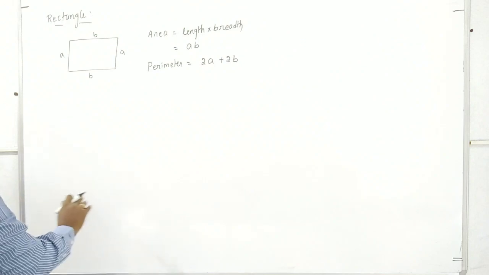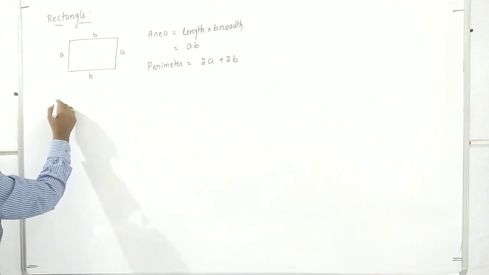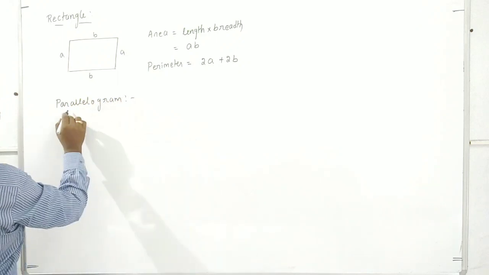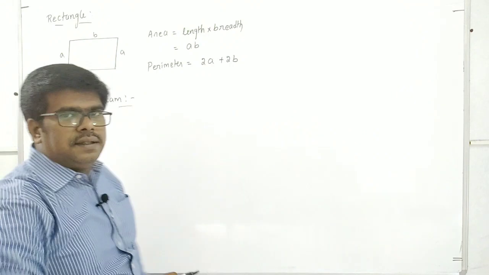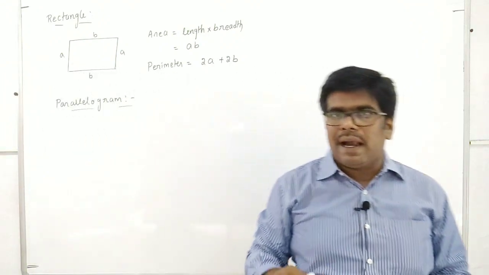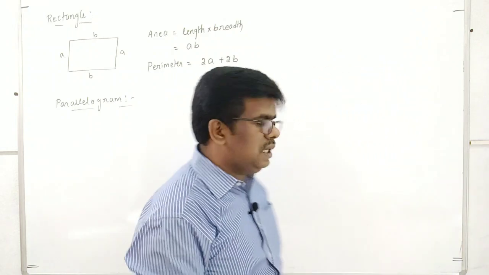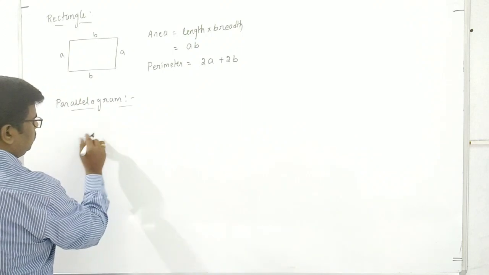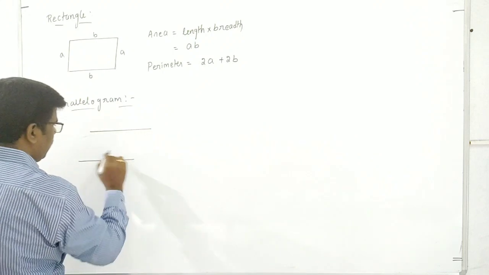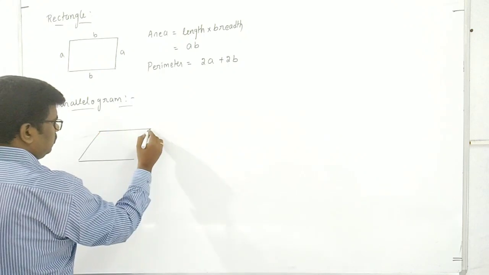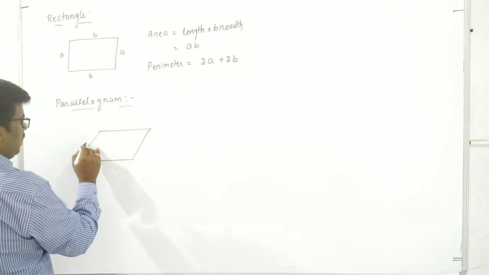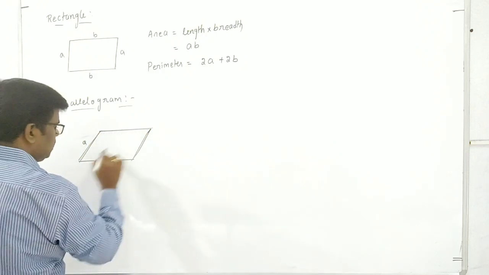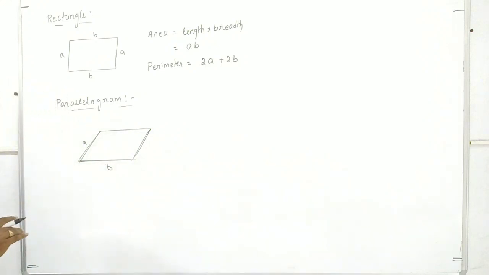Next one, parallelogram. A parallelogram is a quadrilateral whose opposite sides are parallel to each other. Now if you take this, it has sides A and B. See, opposite sides are parallel to each other. This is what we call a parallelogram.